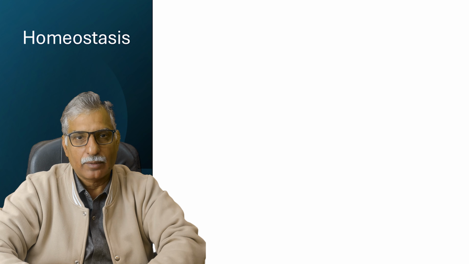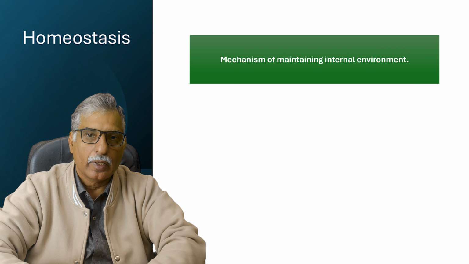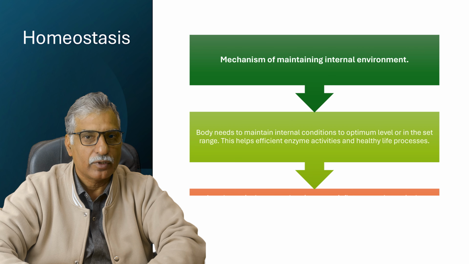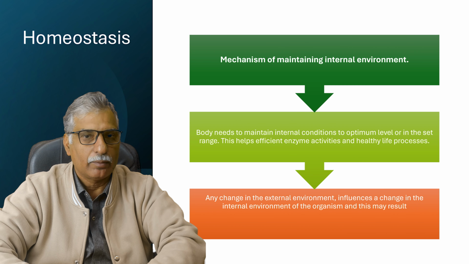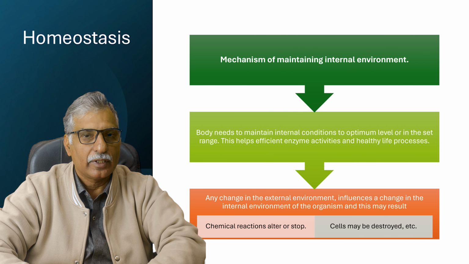Homeostasis is a mechanism of maintaining the internal body environment. Why internal environment? Because our internal environment is influenced by the external environment. Whenever there is any change occurring around us, it will definitely influence our body's internal environment, and it fluctuates.